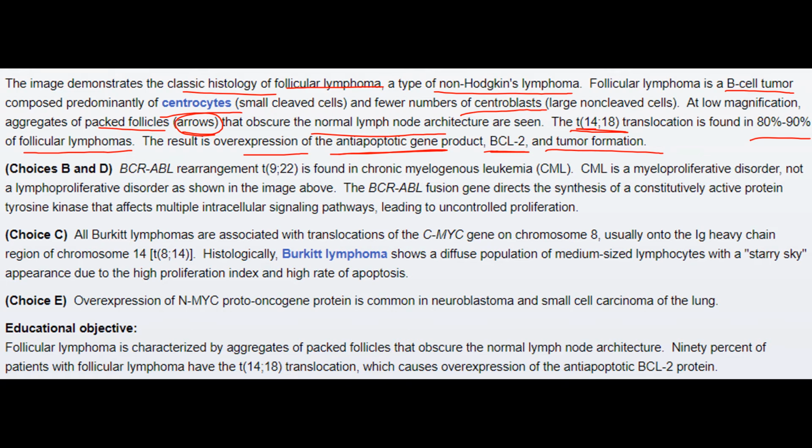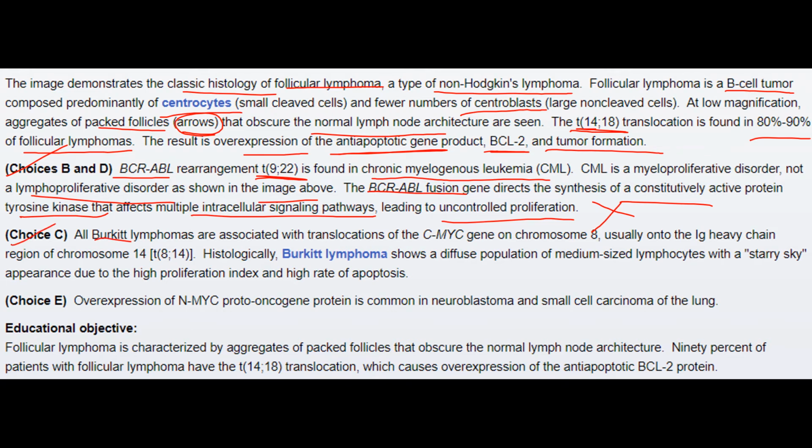The other choices were incorrect, as in choices B and D. BCR-ABL rearrangement due to translocation of 9;22 is found in chronic myelogenous leukemia. CML is a myeloproliferative disorder, not a lymphoproliferative disorder, as shown in the image above or in the previous slide. The BCR-ABL fusion gene directs the synthesis of a constitutively active protein tyrosine kinase that affects multiple intracellular signaling pathways, leading to uncontrolled proliferation, and hence the answer was incorrect.